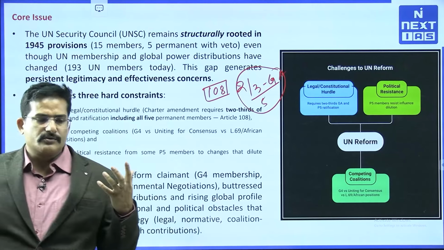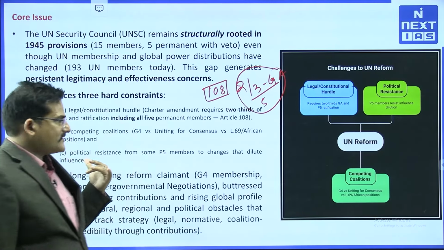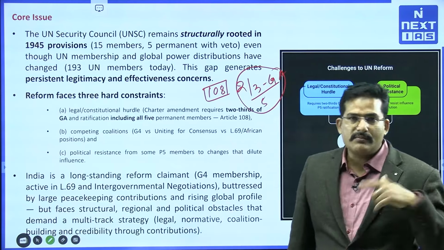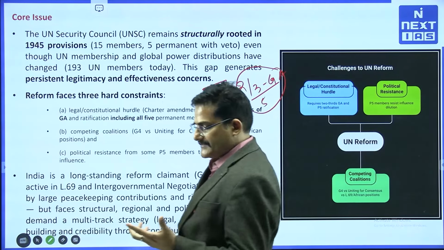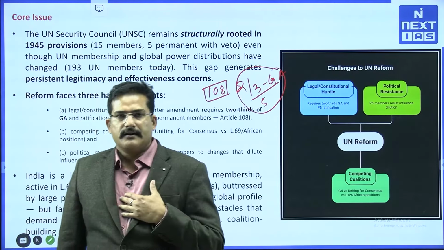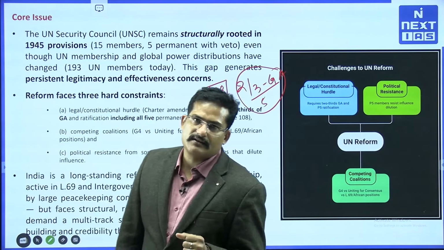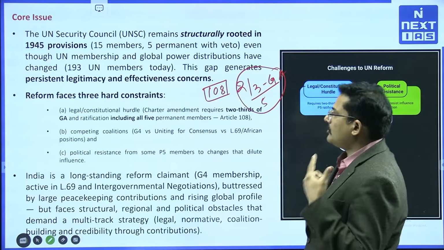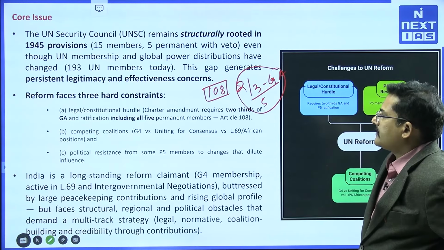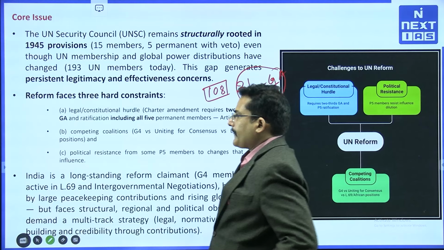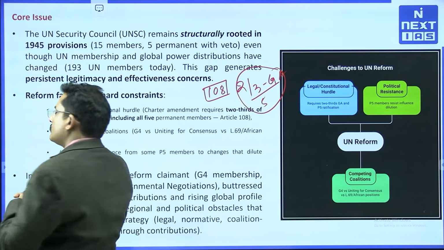Even if we are able to garner the support of the two-third majority in the United Nations General Assembly, even if one member denies, it blocks reform. That is the case with India becoming a permanent member: China always roadblocks our path, because of the veto power which is given under Article 108. Second, there are competing coalitions.